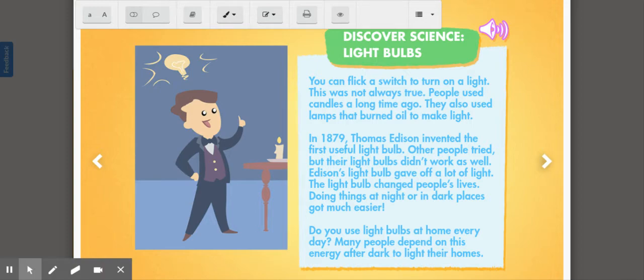It would also stink when we were in our homes and we didn't have light, or even at school, because not all of our classrooms have windows. So the light bulb is a very useful invention that produces light energy for us.